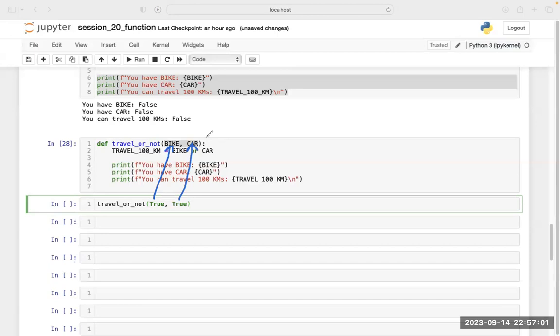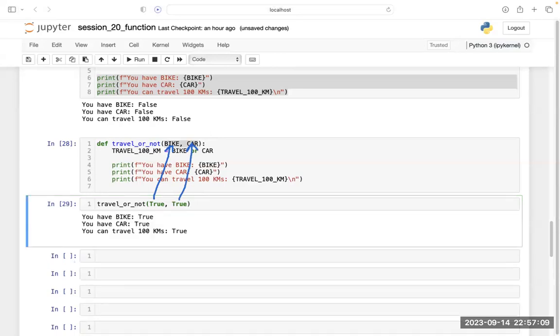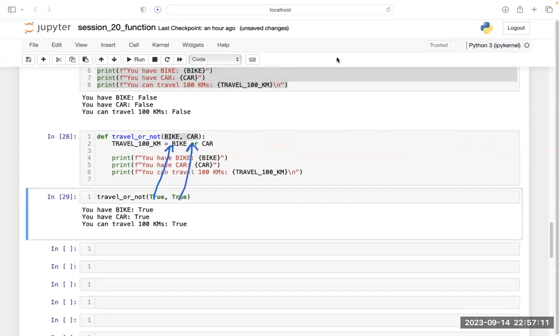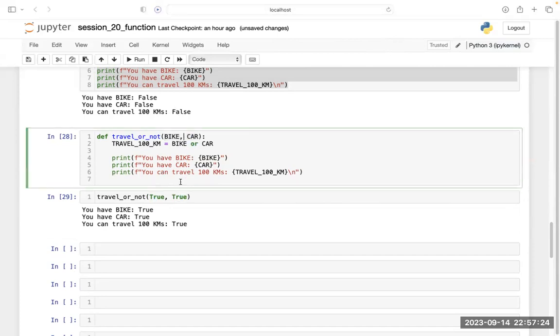Is this thing clear to you or not? And now if I run this code, I will get my output accordingly. Since I have passed true in place of bike, I am getting true here.